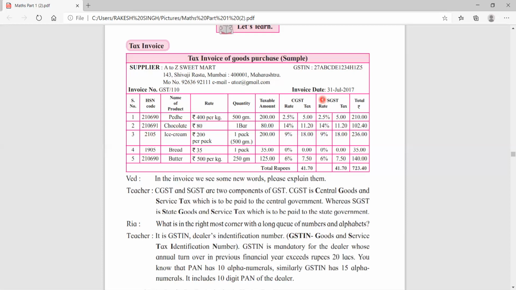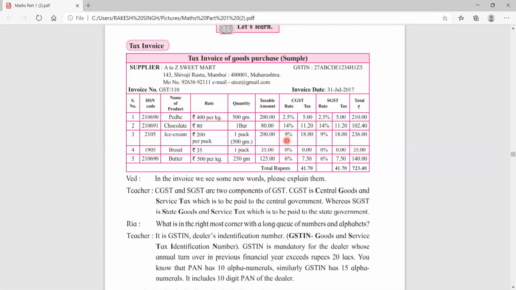Now the next column is given here, CGST. You can see that the rate is given as 2.5%, which means on this amount, on 200, you have to pay CGST at 2.5%. For all the goods, you will see the next page, that is page number 84 in your textbook. They have given the GST rate of all the goods. So for this it is 2.5, and it is the same for SGST. Like you can see 14%, so 14% SGST.